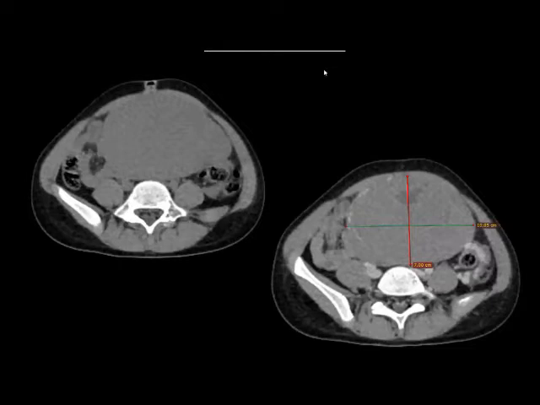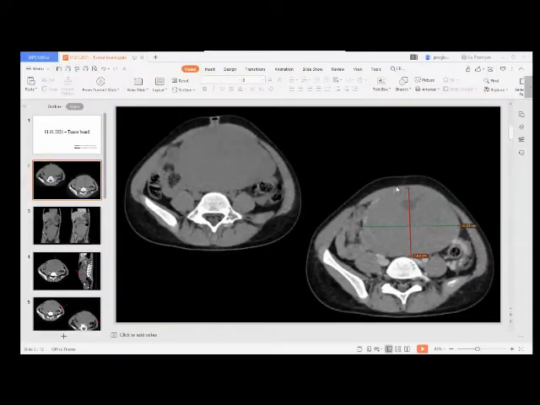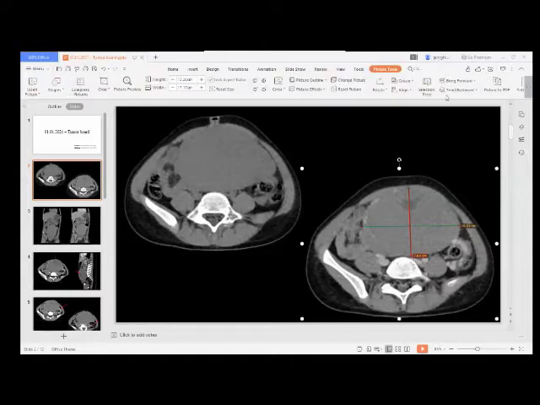If Madhu is there, he can at least give a voiceover, it will be good. Dr. Madhu or Dr. Kapali, if you can just let us know what are the findings in the CT. Hello?